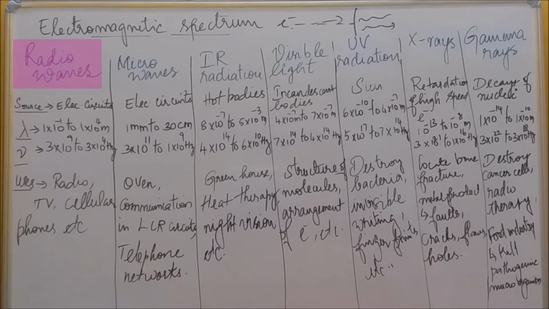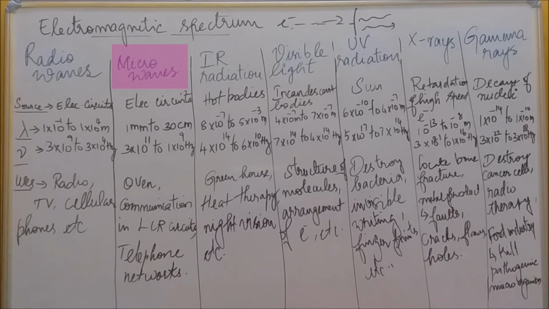And the next one is microwaves. What is the source of microwaves? Microwaves are also produced by oscillators in electric circuits. The wavelength range is 1 millimeter to 30 centimeter, and the frequency range is 3 into 10 power 11 hertz to 10 power 9 hertz. The best example is the microwave oven. When you see the interior wall of the microwave oven, it is exactly 30 centimeter. You can measure it.